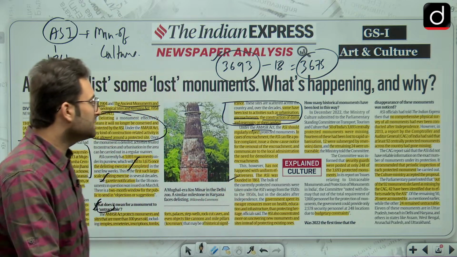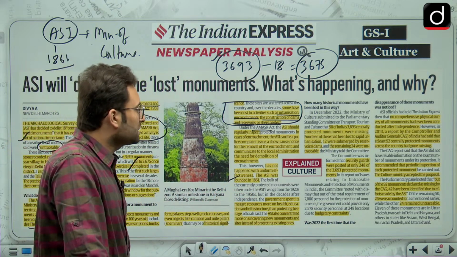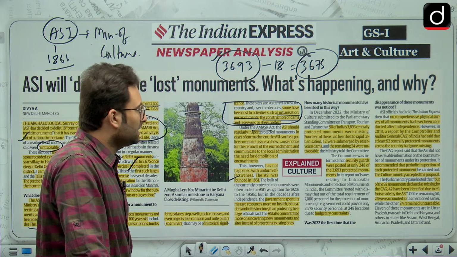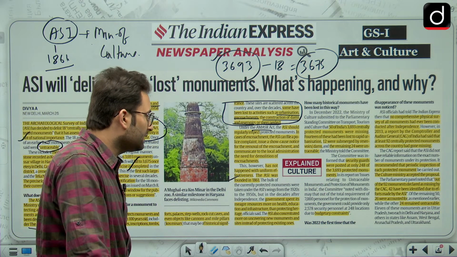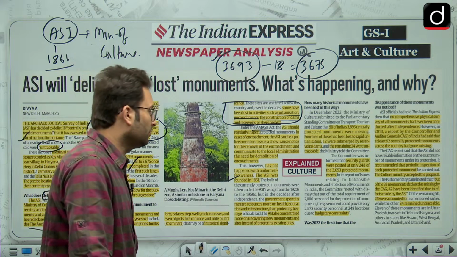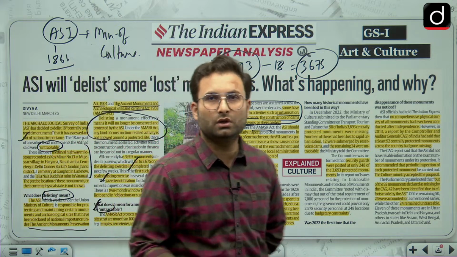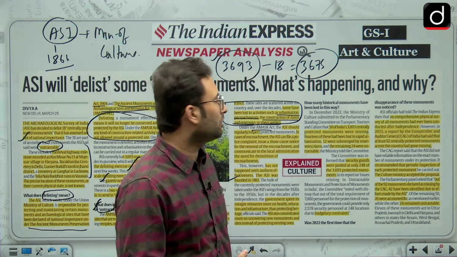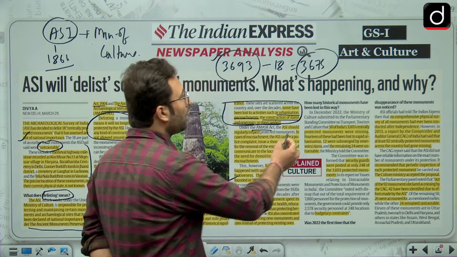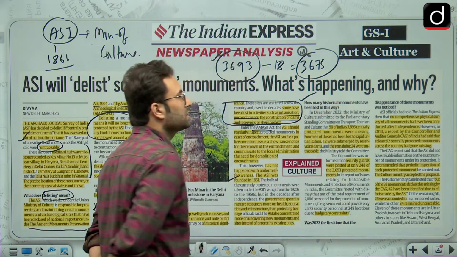Government spends its meager resources more on health, education, infrastructure, and protecting the heritage was the least priority at that point of time. Okay, obviously we did not have that kind of resources. Now, how many historical monuments have been lost in this way?